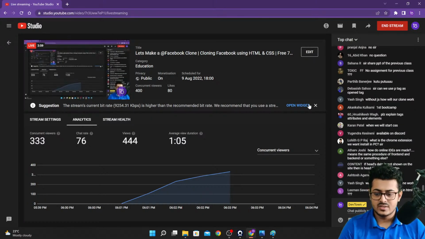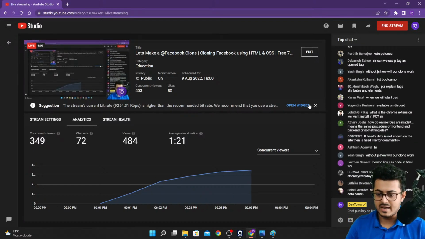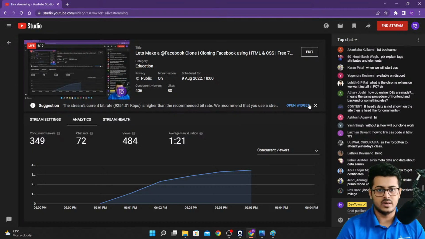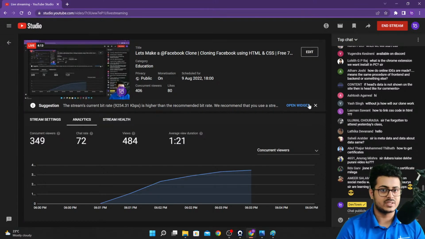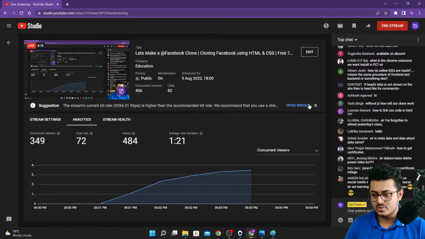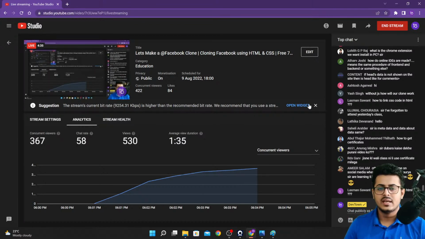How are online IDEs made? Is it the same procedure of front end and back end or something else? It's the exact same procedure, but there the concept of DevOps, especially Docker and Kubernetes, comes into play. You don't have any other option. Of course, in any of the production websites that you visit, whether it be Zomato or Google, they are also using DevOps. But if you are implementing it yourself, even for your own personal use, the concept of DevOps and Kubernetes will be applied.